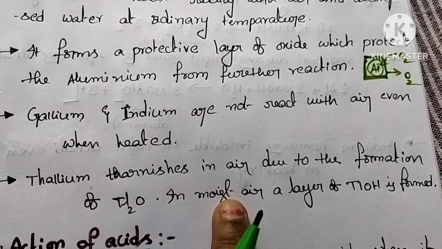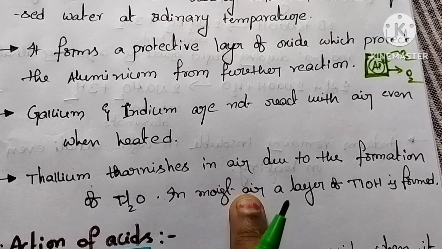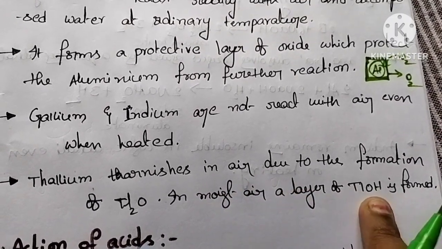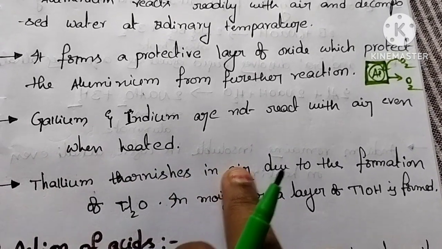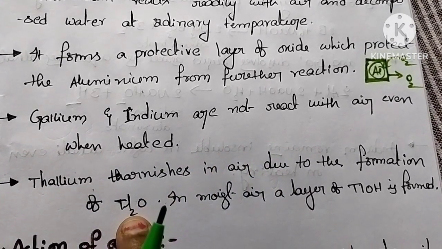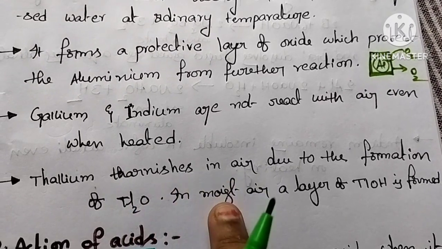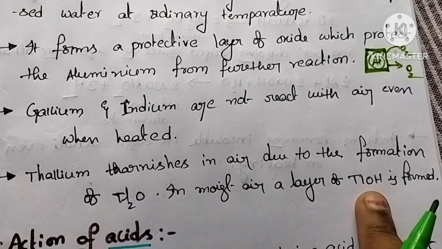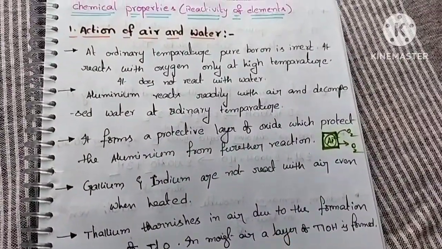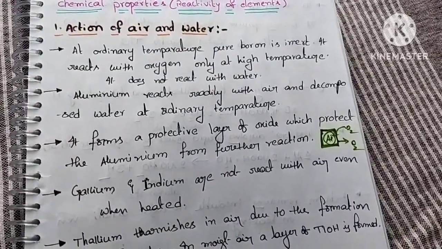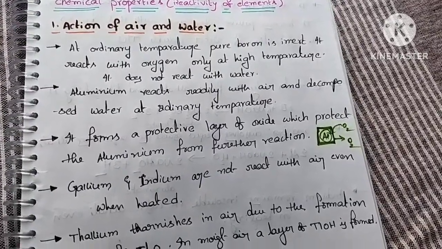When it reacts with air, it forms a layer of Tl2O. When it reacts with moist air, it forms a layer of TlOH. So this is the reaction of 13th group elements with air and water.